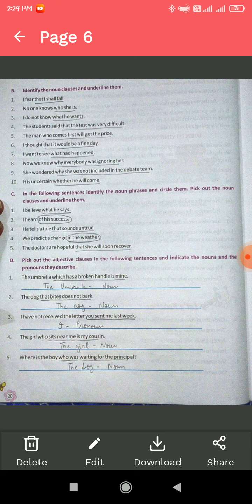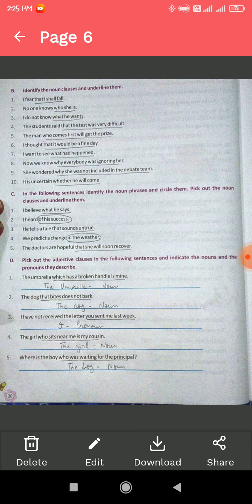Now let's move to exercise C. In the following sentences, identify the noun phrases and circle them. Pick out the noun clauses and underline them. So basically in this question there are 5 sentences given in the chapter, and we have to identify whether the sentence has noun phrases or noun clauses. If the sentence has a noun phrase, we have to circle the group of words, and if it has a clause, we have to underline the group of words.